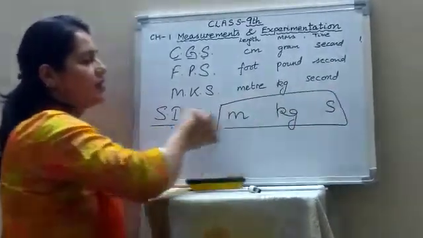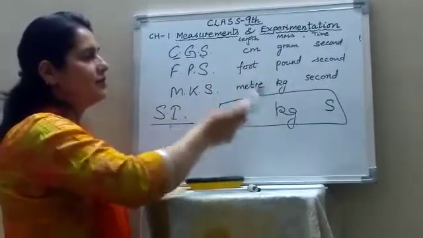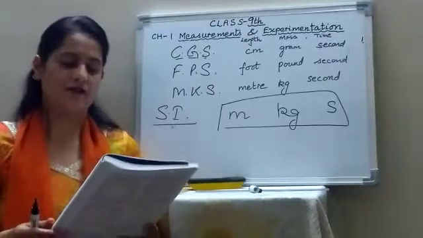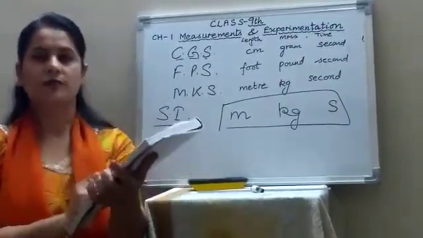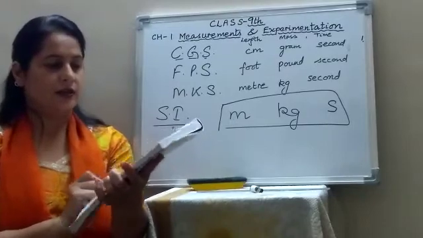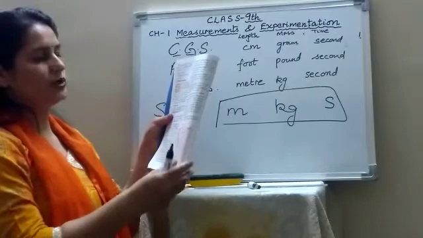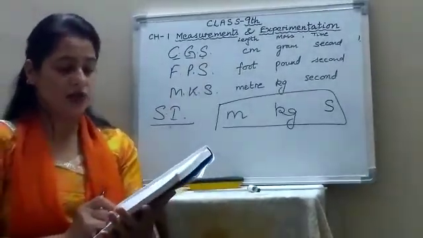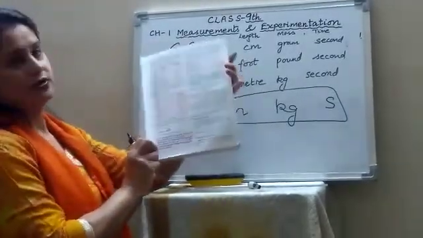So these are the standard units of the 3 fundamental quantities: length, mass and time, meter, kilogram and second respectively. Now children, on pages 2 and 3, tables have been given in which fundamental quantities, units and symbols in the SI system are given. So you have to go through these tables.